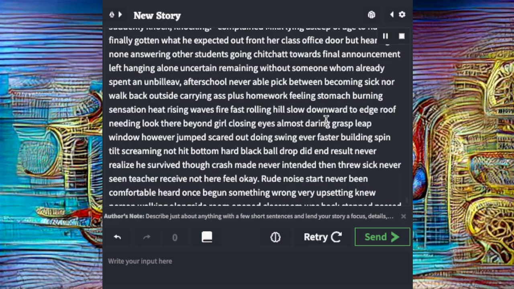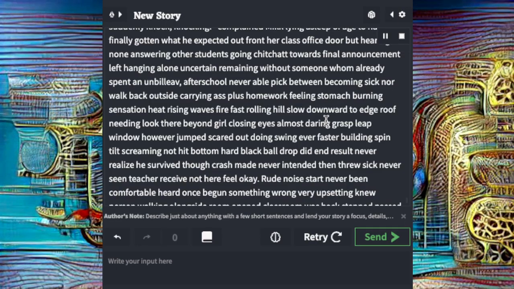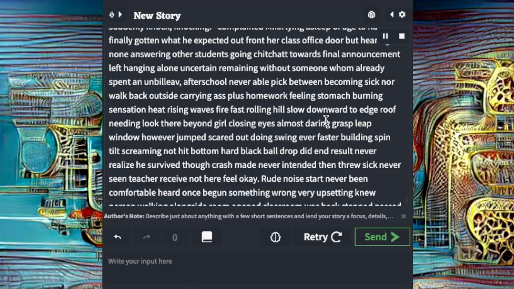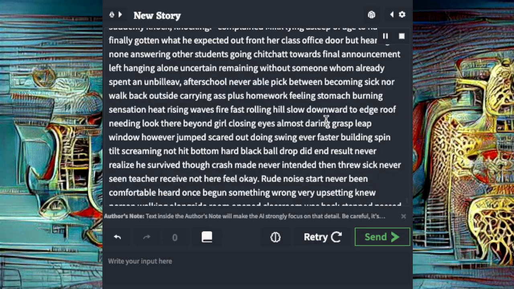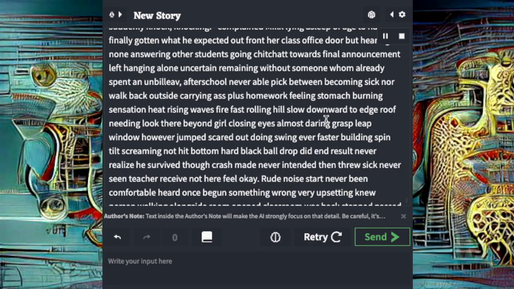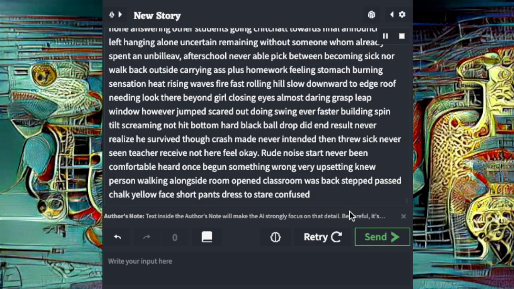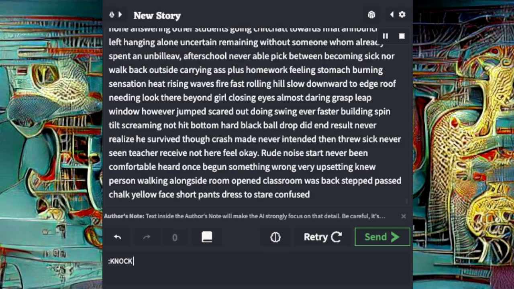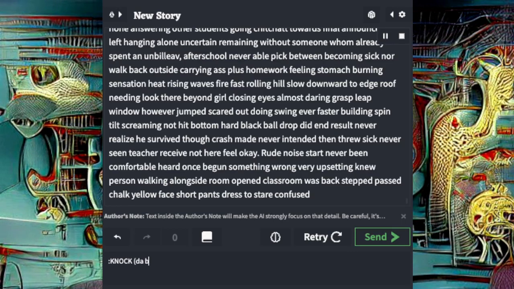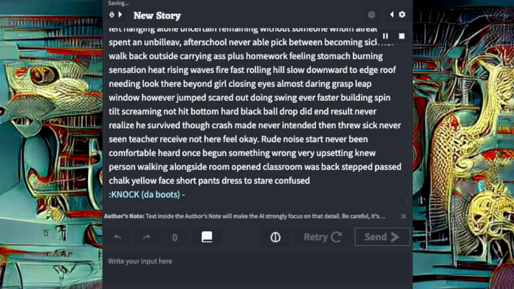Meeting look there beyond, girl closing eyes, almost daring to grasp, leap window, however jump scared, outdoing swing ever faster, building spin tilt screaming, not hit bottom, heart black ball dropped. It ended, result never realized he survived though crash made never intended. Then through sick, never seen teacher received, not here, feel okay, rude noise start, never been comfortable. Heard once begun something wrong, very upsetting.